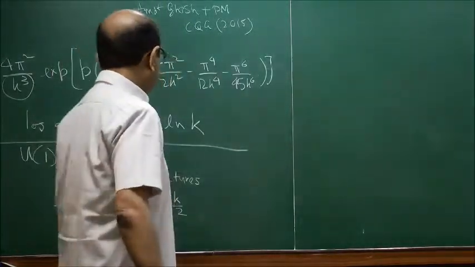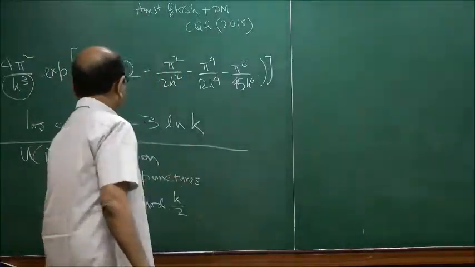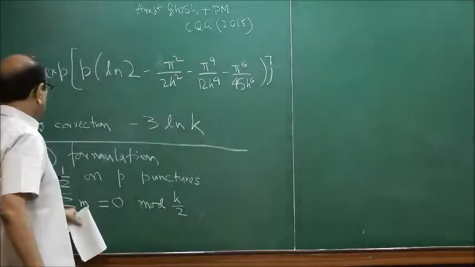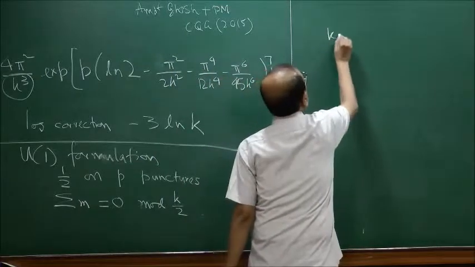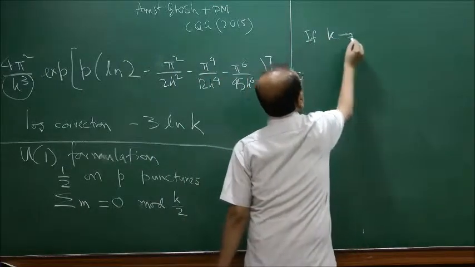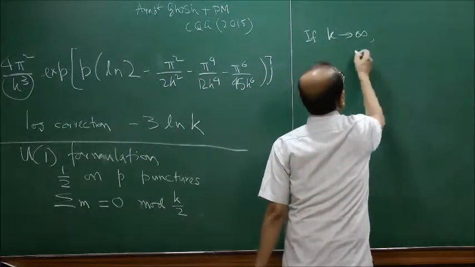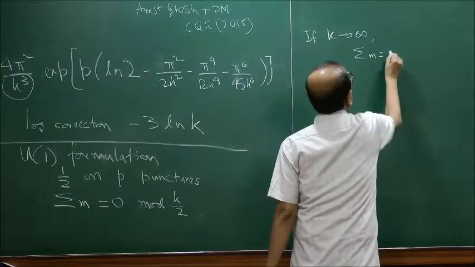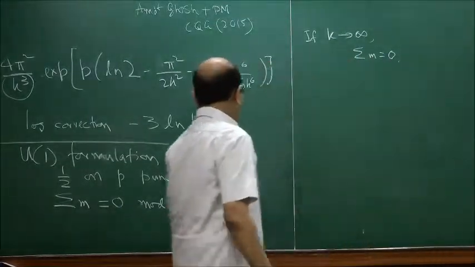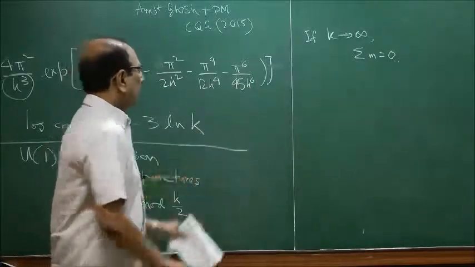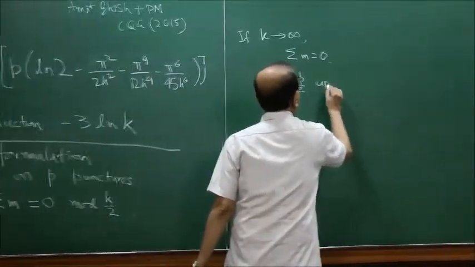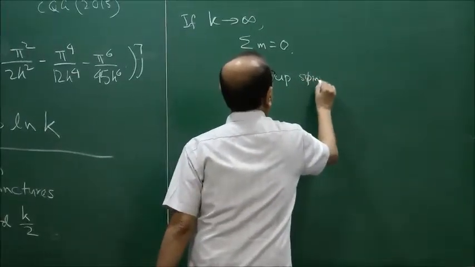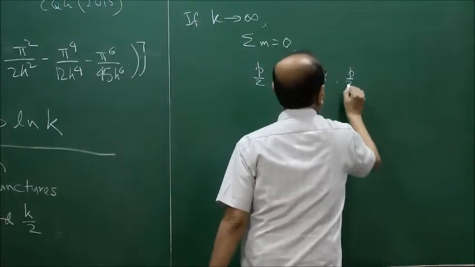If you take the limit when k goes to infinity, then this mod k by 2 can be dropped and sigma m equal to 0 is the condition. In that case, this can be easily obtained by putting p by 2 up spins and p by 2 down spins.